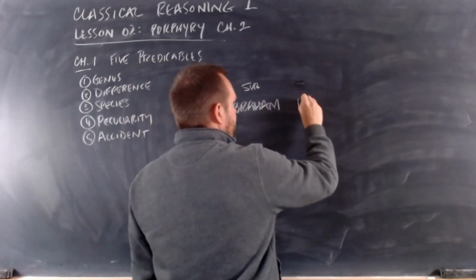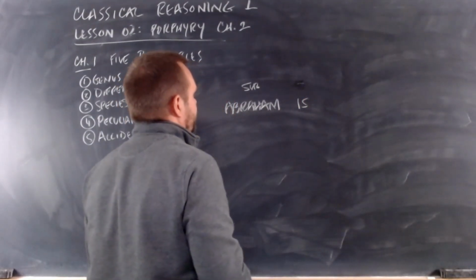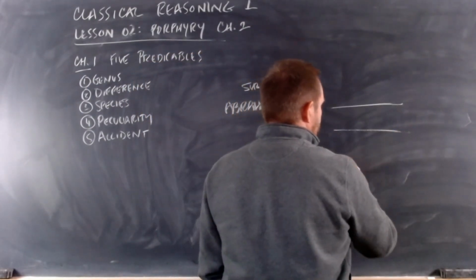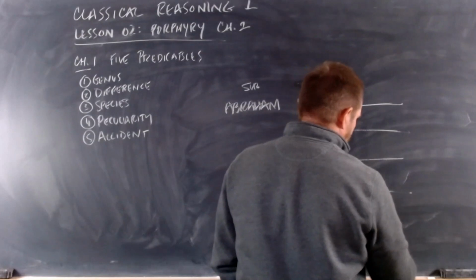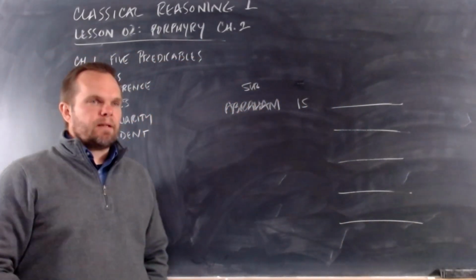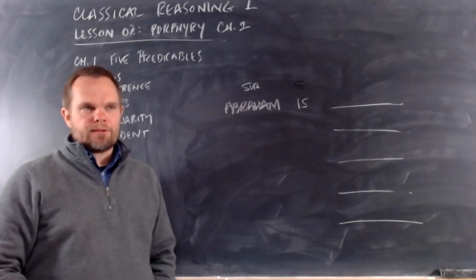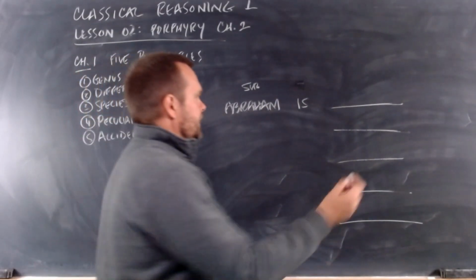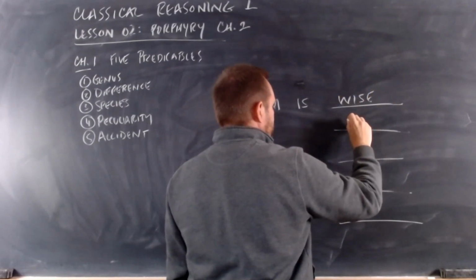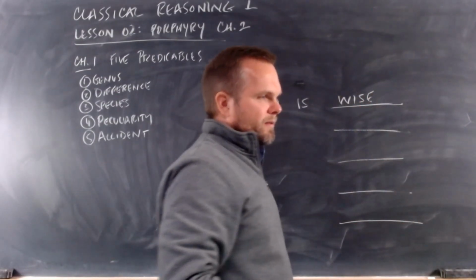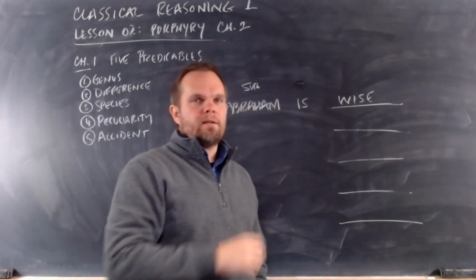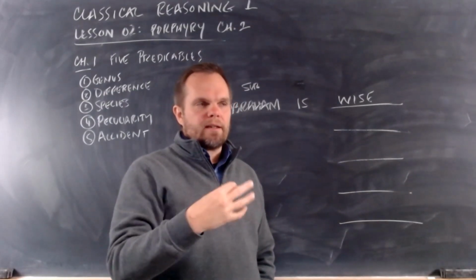We can think of a bunch of different predicates, things we can say about Abraham. What's one thing you can say about Abraham? Abraham is wise, okay? I heard somebody say old. But he's dead. So. Just.